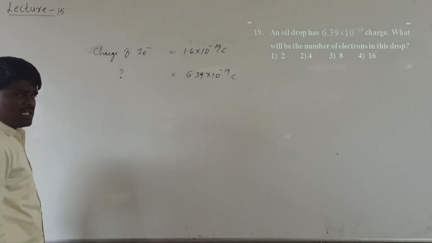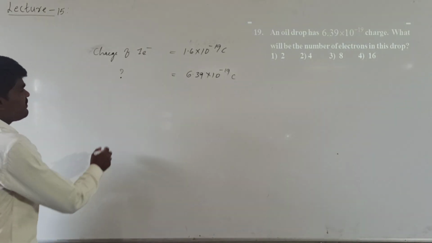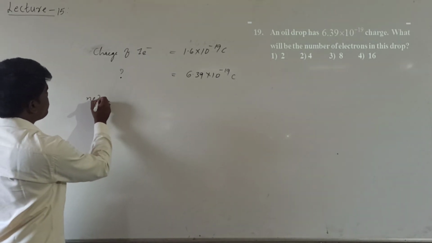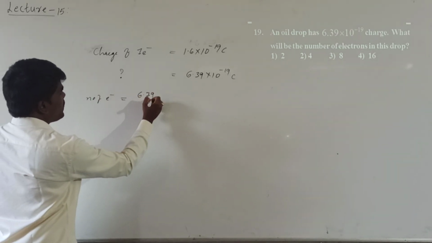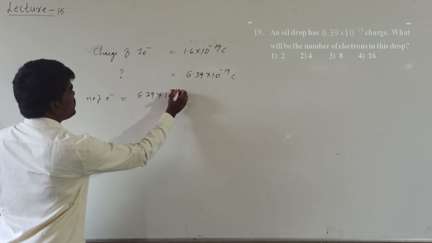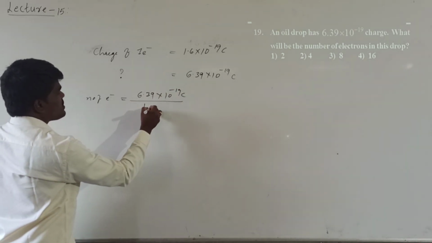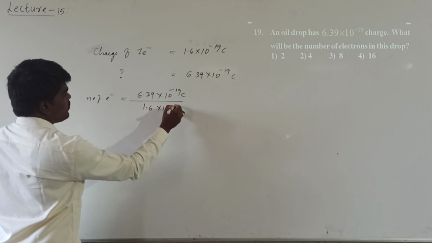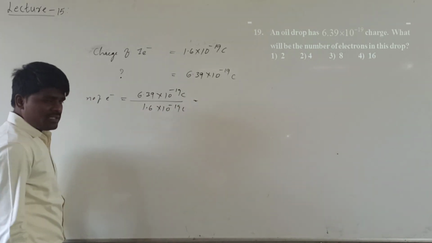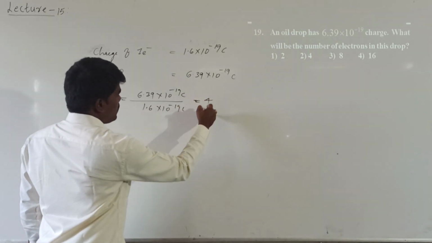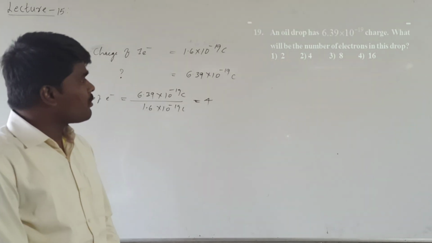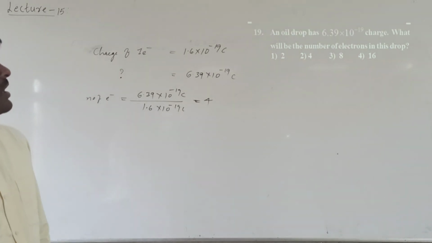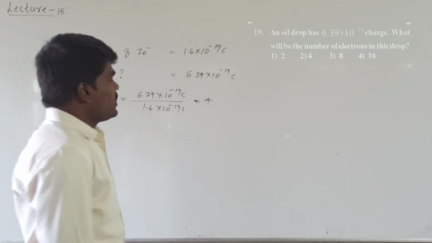We just need to do a cross multiplication. Here the number of electrons will be equal to 6.39 into 10 power minus 19 coulombs upon 1.6 into 10 power minus 19 coulombs. If you simplify this, it comes to be equal to 4. So the number of electrons associated with the oil drop having a charge of 6.39 into 10 power minus 19 will be equal to 4.